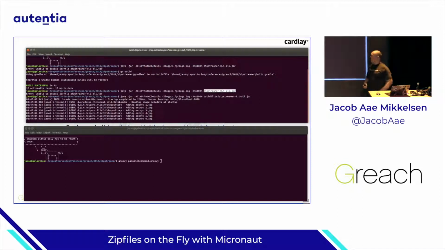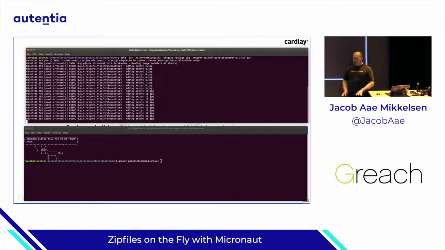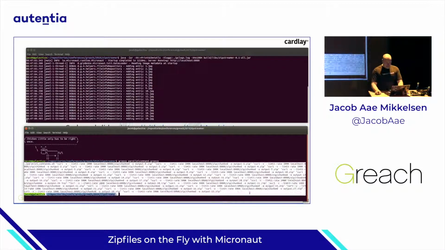And startup time matters. That's why at startup time, I'm of course reading through all of these images so that we lower the startup time, we get closer to Spring Boot performance. The reason I'm doing this is I don't have a database in this system, so I just read the images and in a static array store the CRC code and the size of each file. I made a script to generate this parallel command. So instead of having to type this out, it was way easier to ask Groovy to produce this for me.